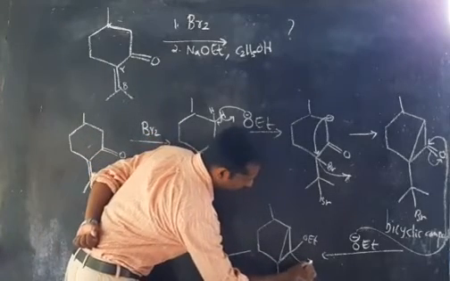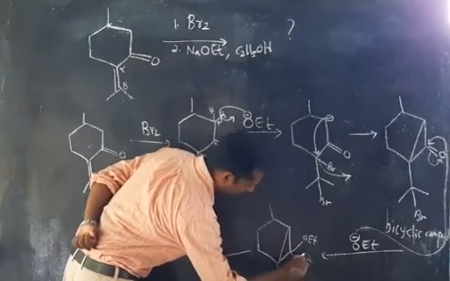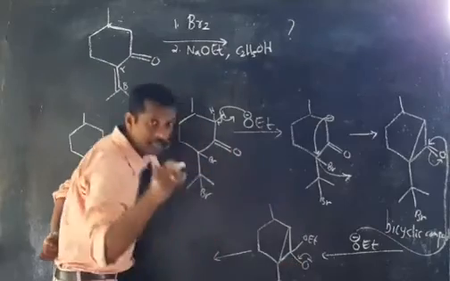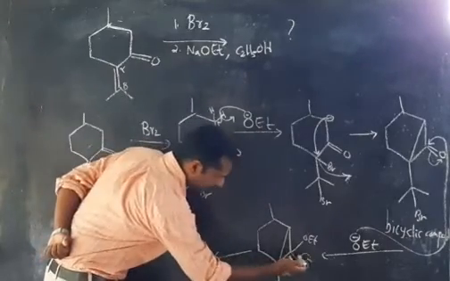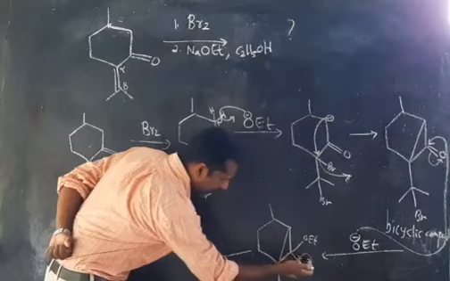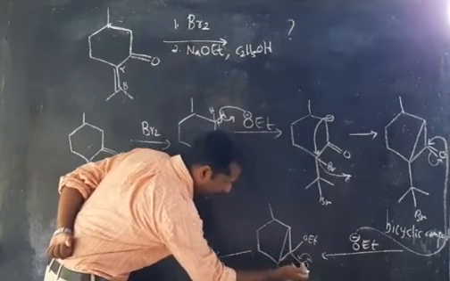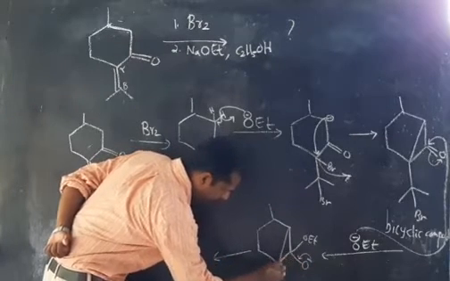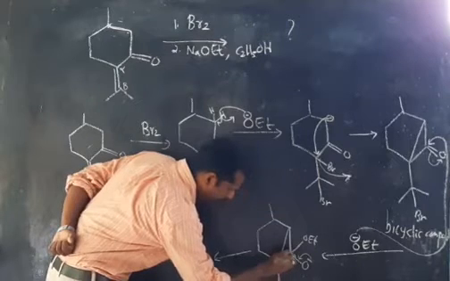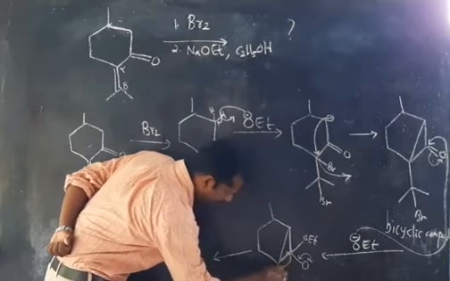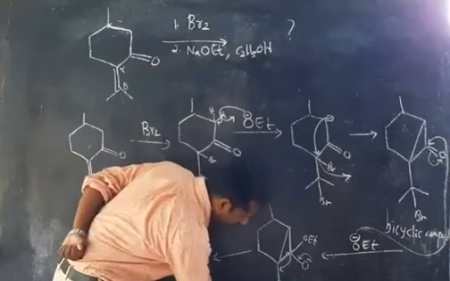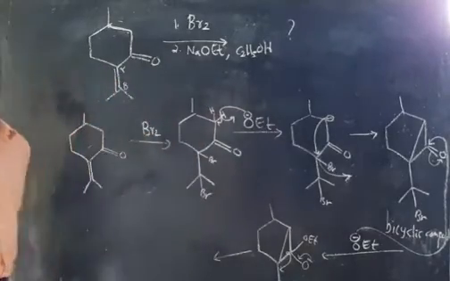This O minus comes back, and that next step is important. When this charge comes back, the electron is coming back and making a double bond here. Now you can see that this bond breaks from this carbon and it will be shifted to here. Simultaneously, this bromine will be eliminated.